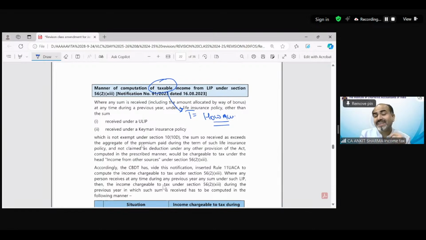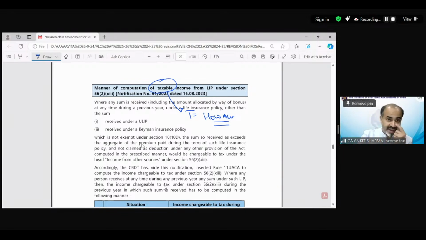So these are interconnected. So in the above provision, we have just seen which policy is going to be exempted in section 10(10D) and which is going to be taxable. So if your policy falls under taxable LIP, in that case, how it's going to be taxable, what amount is going to be taxable, that is going to be explained over here.